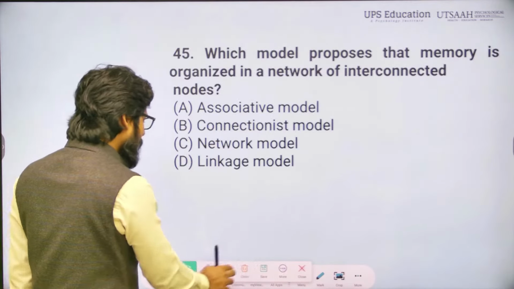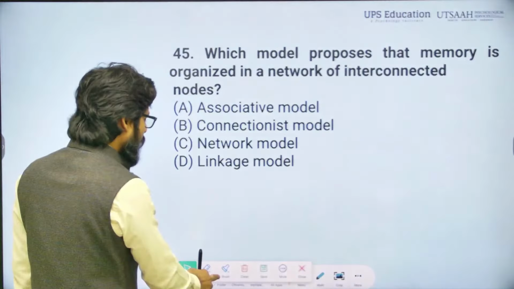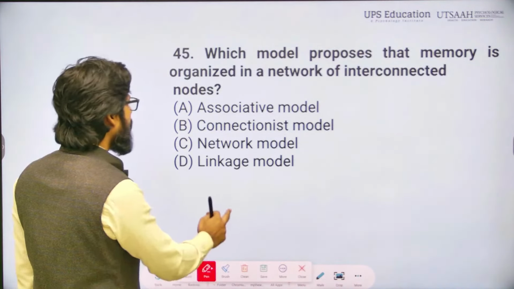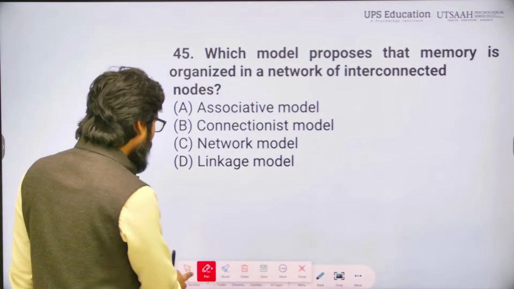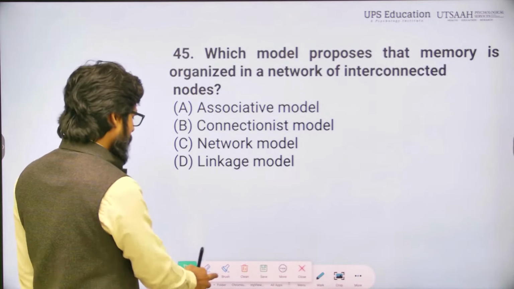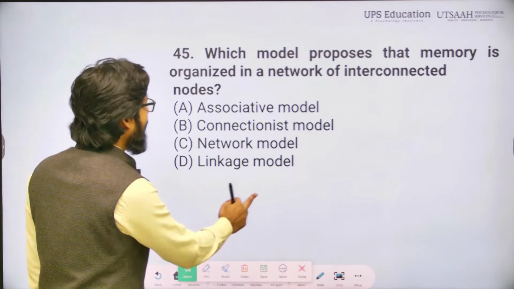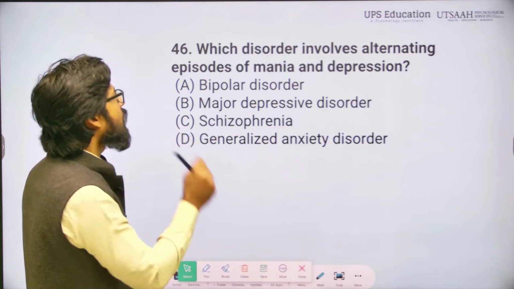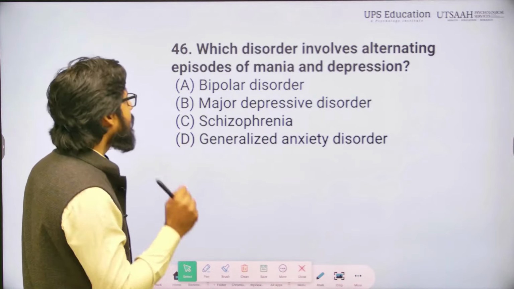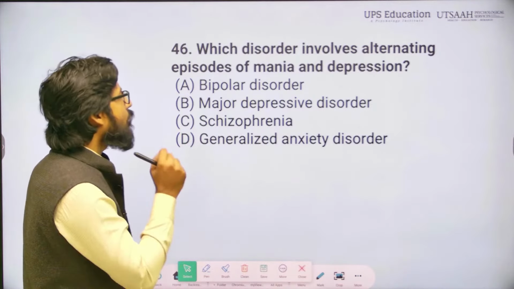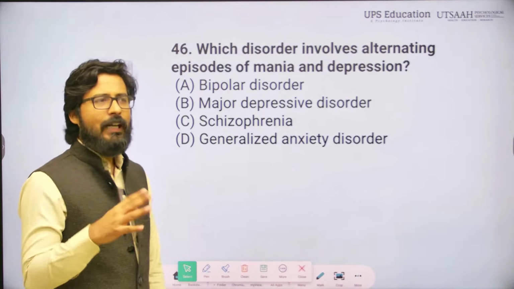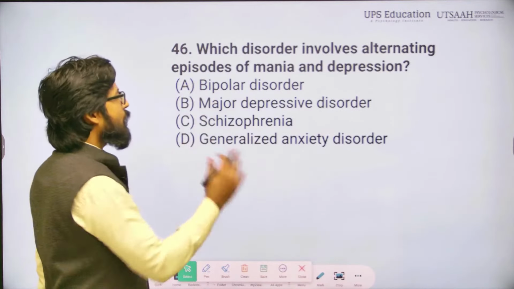As I told you in the previous class, if you remember, no matter how confident you are about the answer, suppose you are reading this statement, which disorder involves alternating episodes of mania and depression, I know that disorder will be bipolar. First option is bipolar.